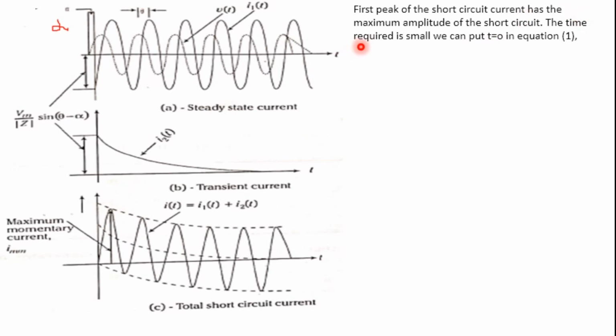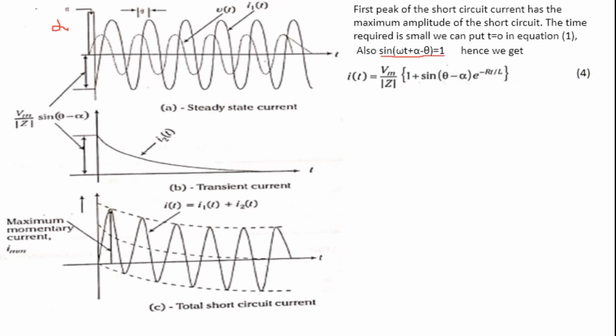So we are going to put t equal to 0 in equation 1. I already explained the equation: i(t) equals Vm by Z into [sin(omega t plus alpha minus theta) plus sin(theta minus alpha) into e to the power of minus Rt by L]. We consider t equal to 0, and also assume that sin(omega t plus alpha minus theta) is equal to 1. We substitute this whole term as 1.